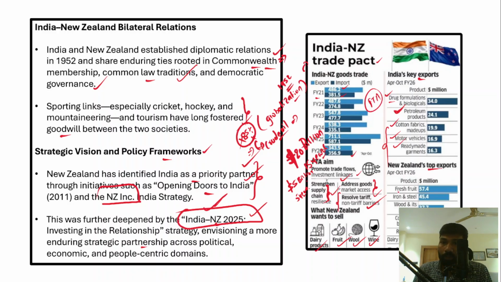However, what are New Zealand's top exports to India? New Zealand's top exports are fresh fruits, iron and steel, wood and its products, coal, coke, raw wool and dairy products. So these are the products that New Zealand would generally sell in Indian markets.